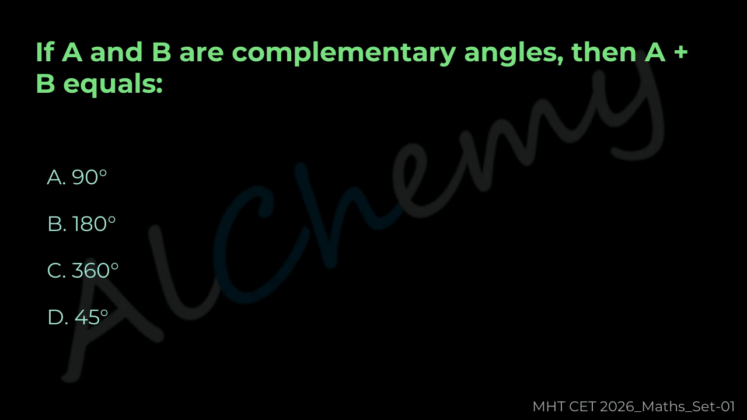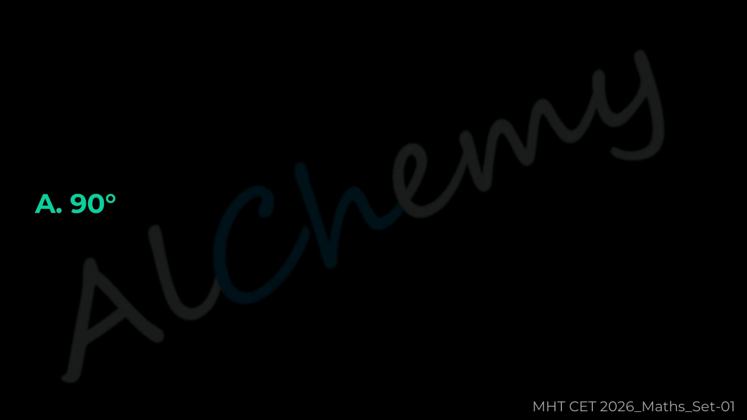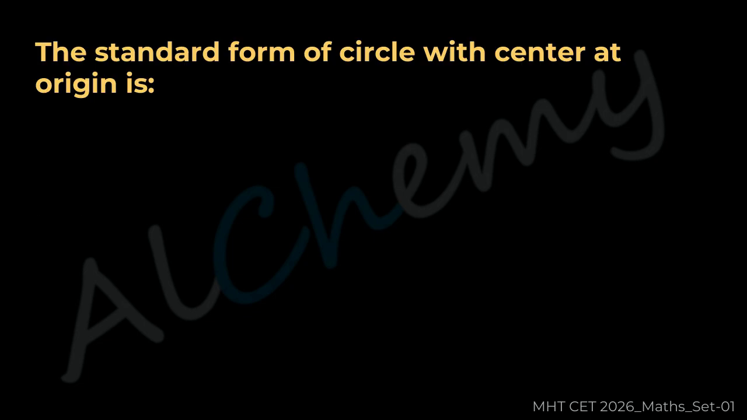90 degrees, B 180 degrees, C 360 degrees, D 45 degrees. The correct answer is A 90 degrees. Question 38. The standard form of a circle with center at origin is.